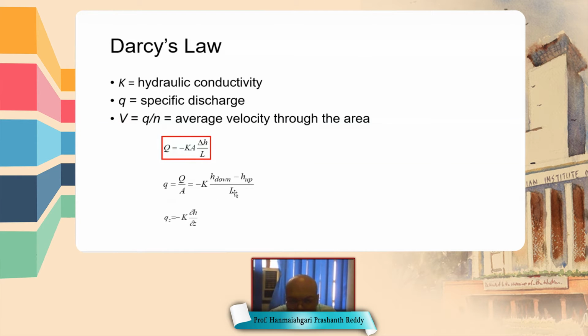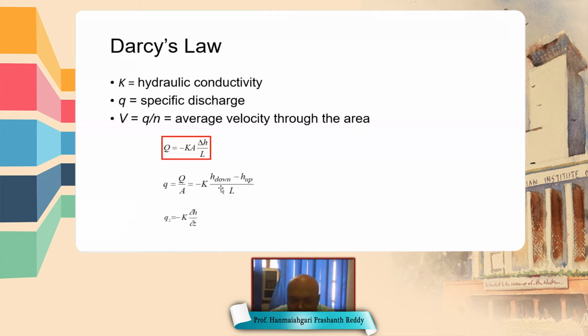We can simplify delta H by L as H down minus H up by L, with a minus K in front. Whenever we take a gradient or slope, we take the elevation of the end point minus the elevation of the initial point, divided by the distance between them.